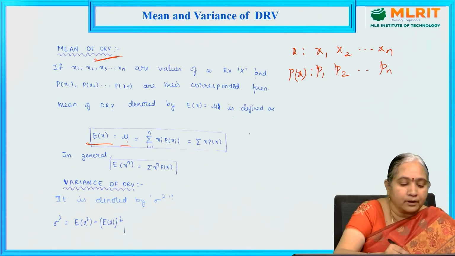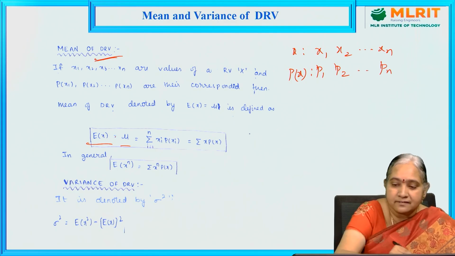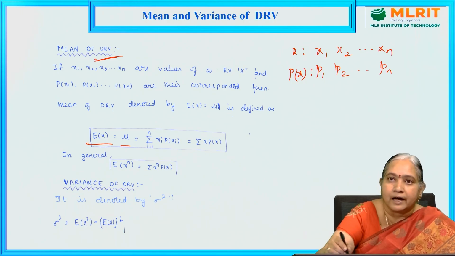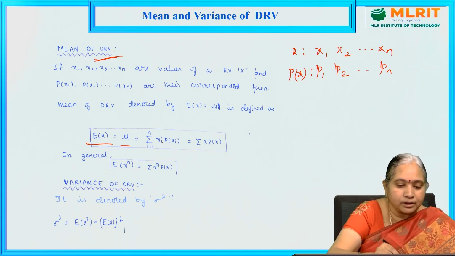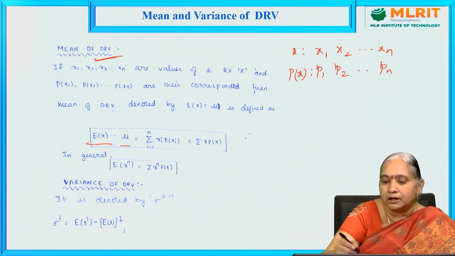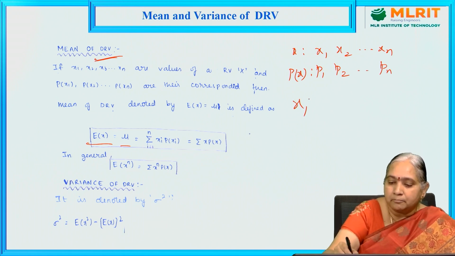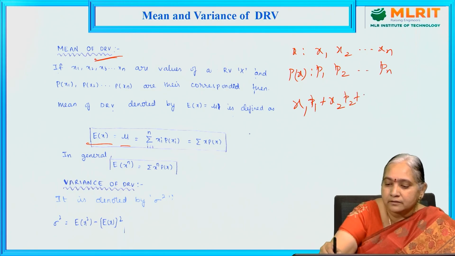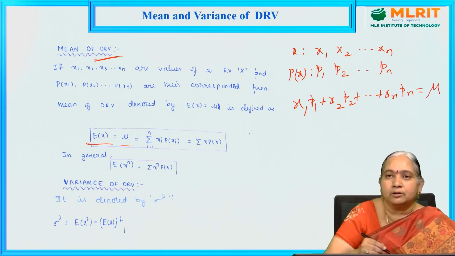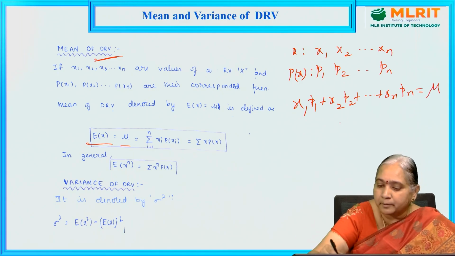Here x is a discrete random variable taking a finite number of values x1, x2, x3, xn, and all these values are integers. So the mean is summation i equal to 1 to n of xi into p of xi, or simply summation x into p of x, that is x1 p1 plus x2 p2 plus so on plus xn pn. This is the mean of a discrete random variable, denoted by mu or expectation of x.